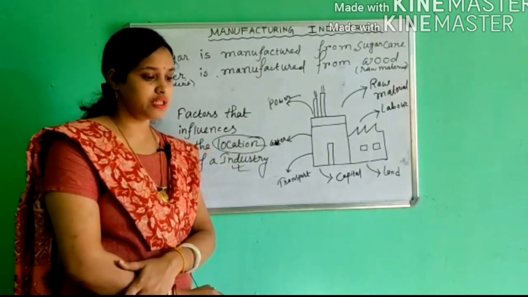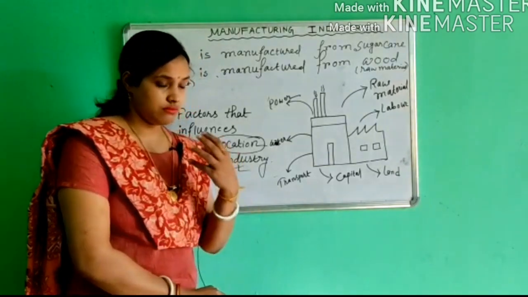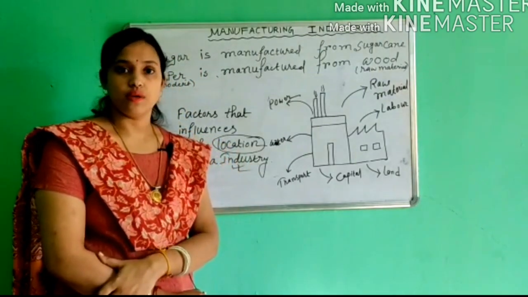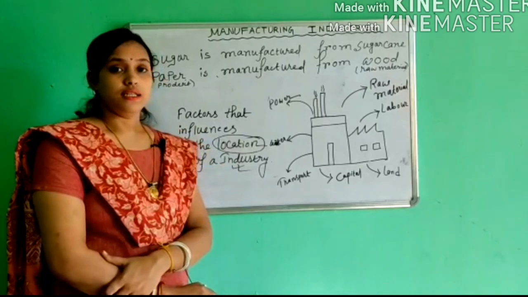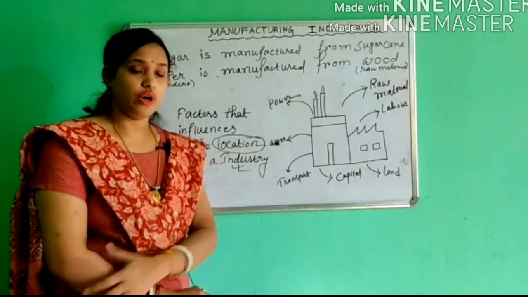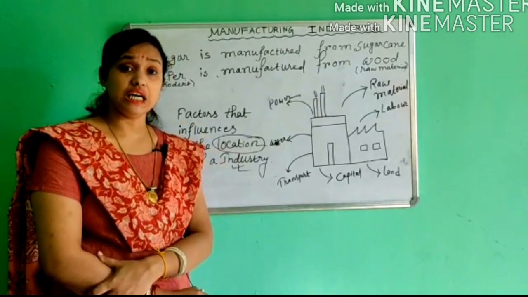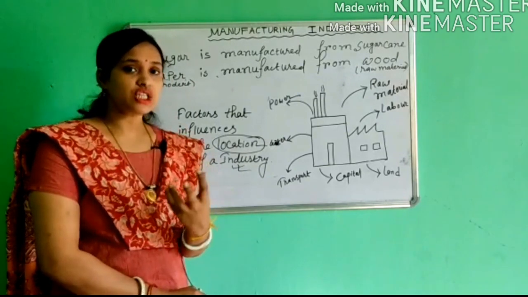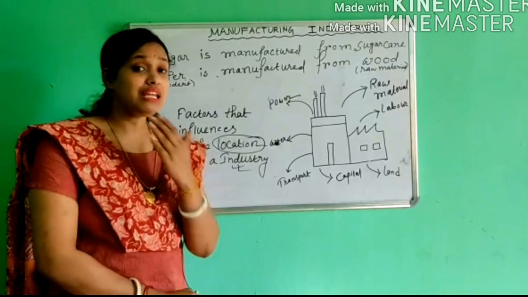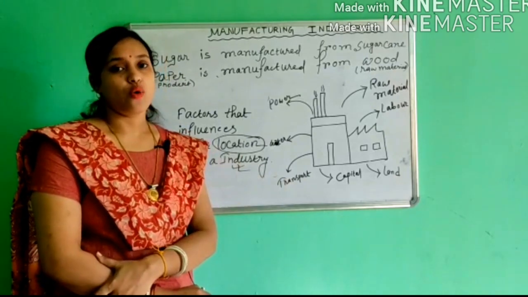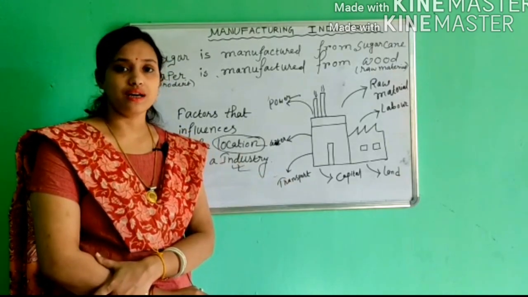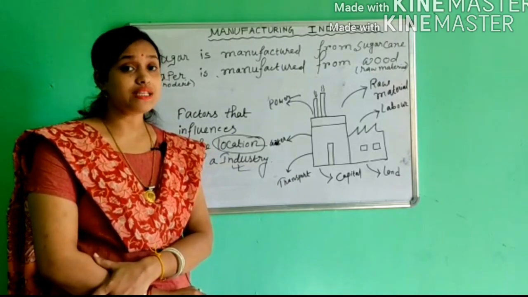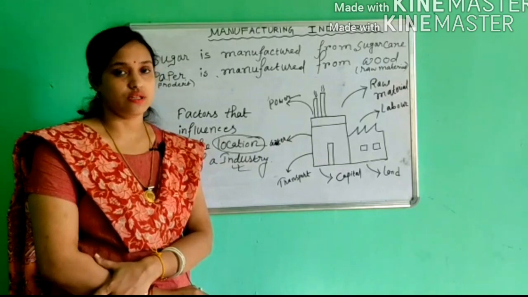Hinterlands means the remote areas of a country. This connection determined many industries around Mumbai, Kolkata and Chennai. So this is an important factor that always influences the location of an industry.